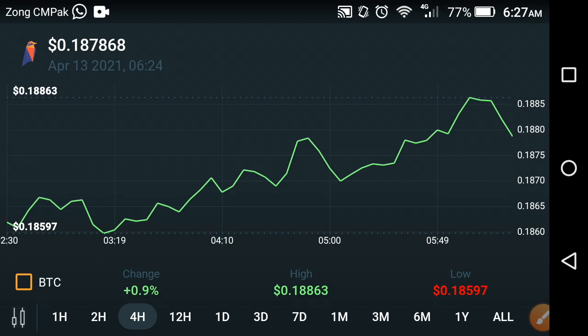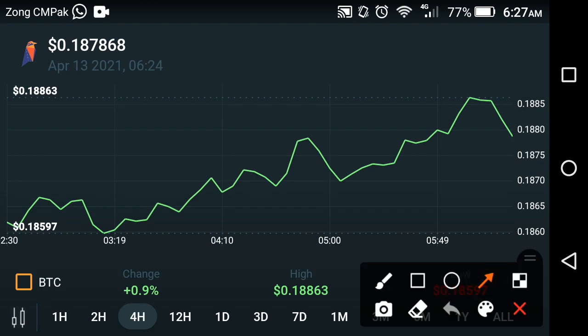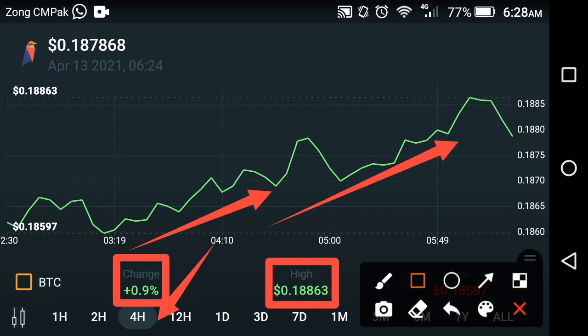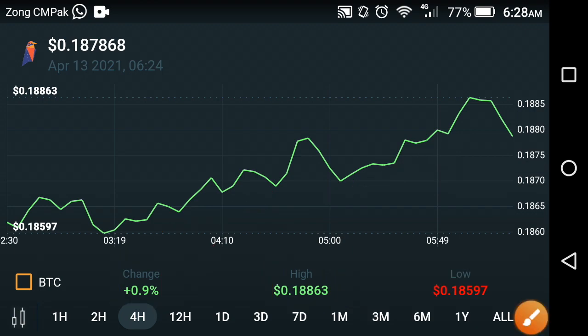So friends, as you can see now on the screen, that is the last 4 hour price prediction. Absolutely the previous hour is a good hour, a good period for Ravencoin. As you can see, it took an explosion in the previous last 4 hours. The change in Ravencoin in the last 4 hours is positive 0.9%, and the high price of Ravencoin is $0.18863 in the previous last 4 hours friends. So friends, now let's see the last one day price predictions.